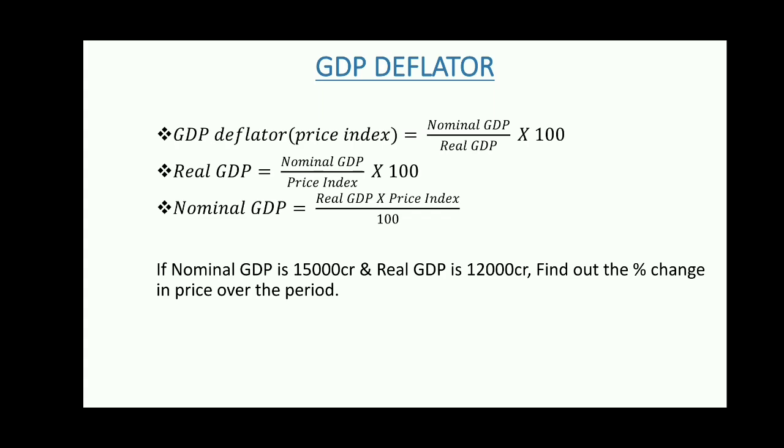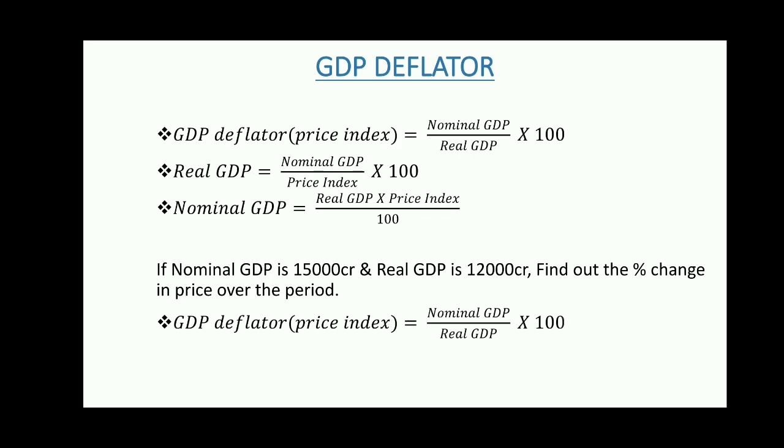If nominal GDP is 15,000 crore and real GDP is 12,000 crore, then you have to find out the percentage change in price over the period. Means the price index you have to calculate. So for that, which formula can we apply? We see the nominal GDP and real GDP is given. So we have to calculate the price index, or you can say GDP deflator. So we can use the first formula.